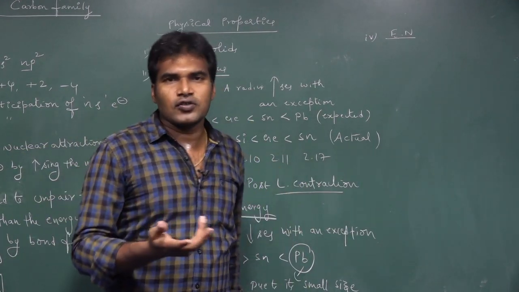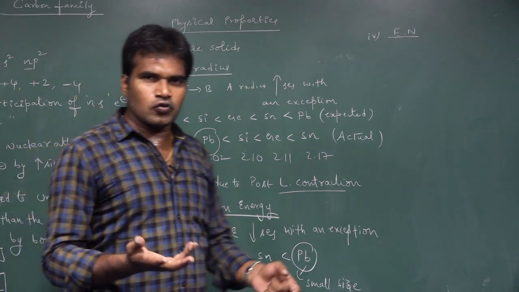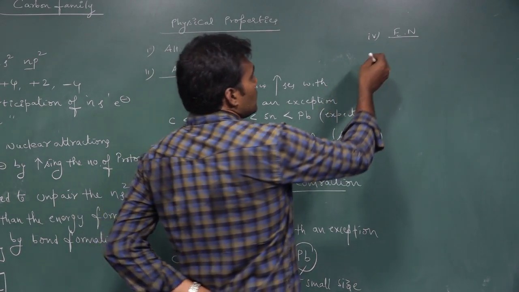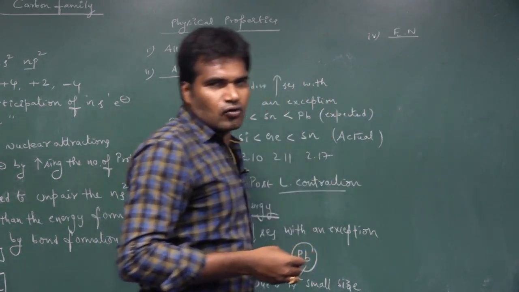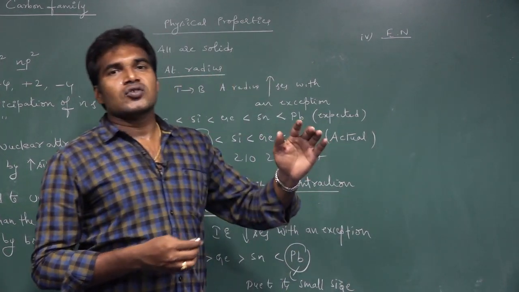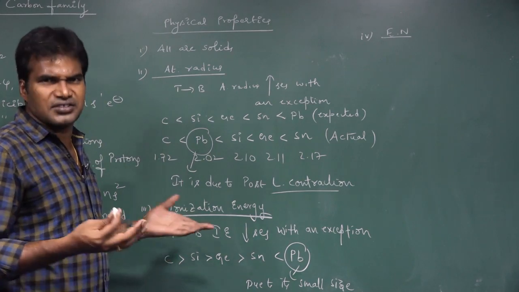More effective nuclear charge means more electronegativity; less effective nuclear charge means less electronegativity. Let us see the general trend of electronegativity. In periodic properties of class 11, we discussed that electronegativity decreases down the group, like ionization energy. That's the general trend.